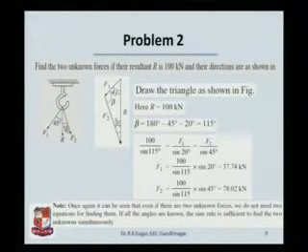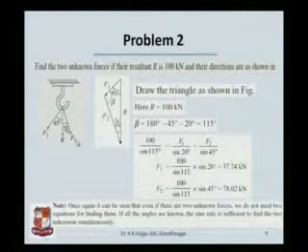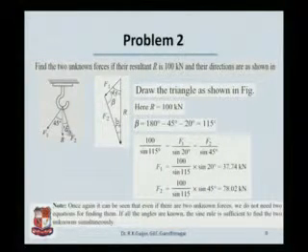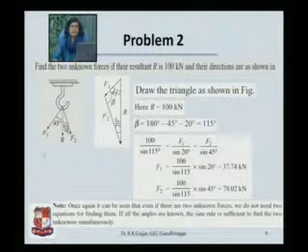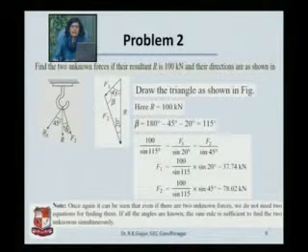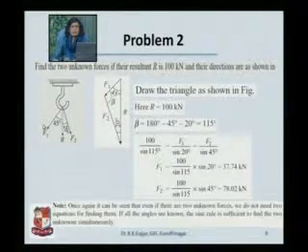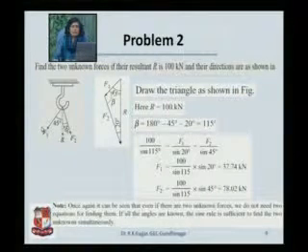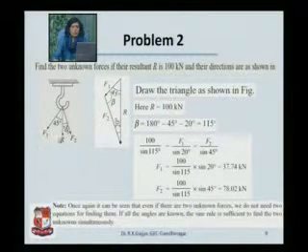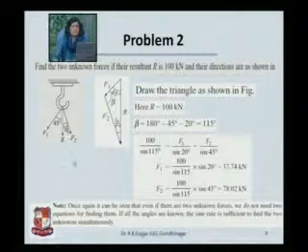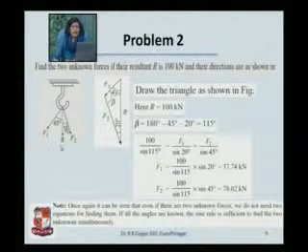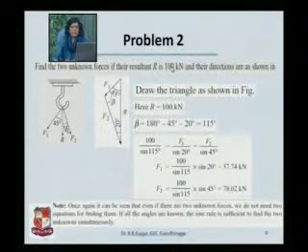Another example, there is a hook which is under the influence of forces F1 and F2. We also know over here the unknown R. Unlike the previous problem where there was only one unknown, here your task is to find out both the forces F1 as well as F2 if you know that R is equal to 100 kilonewtons.